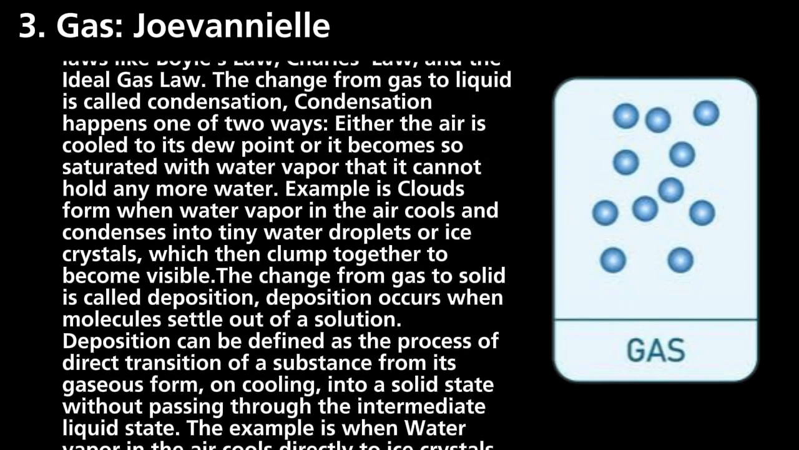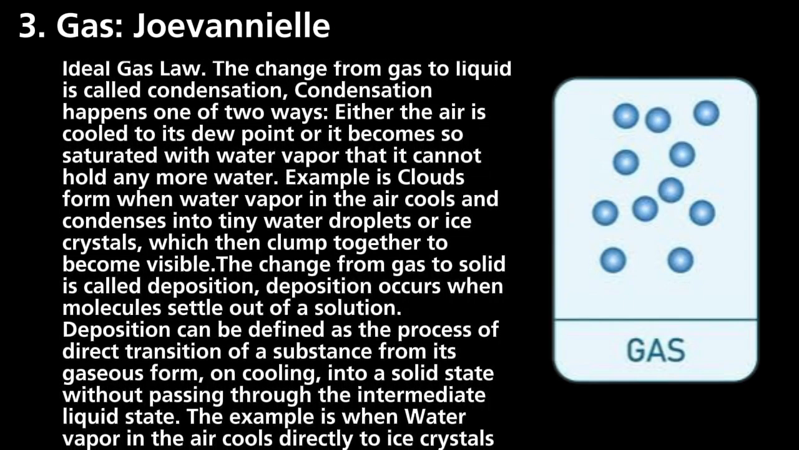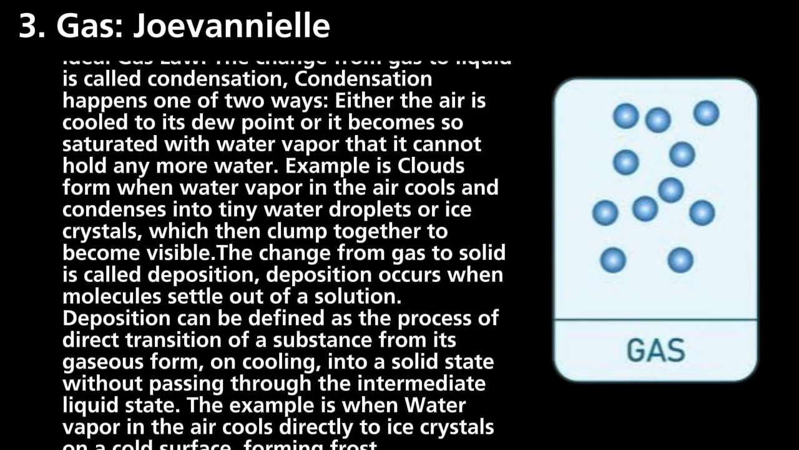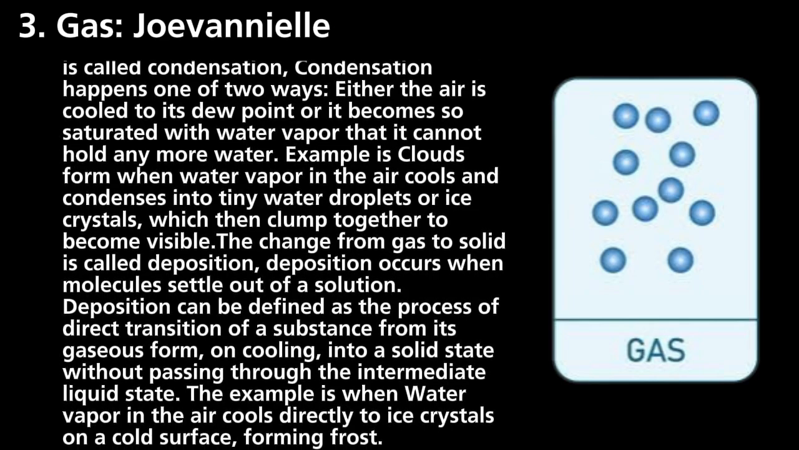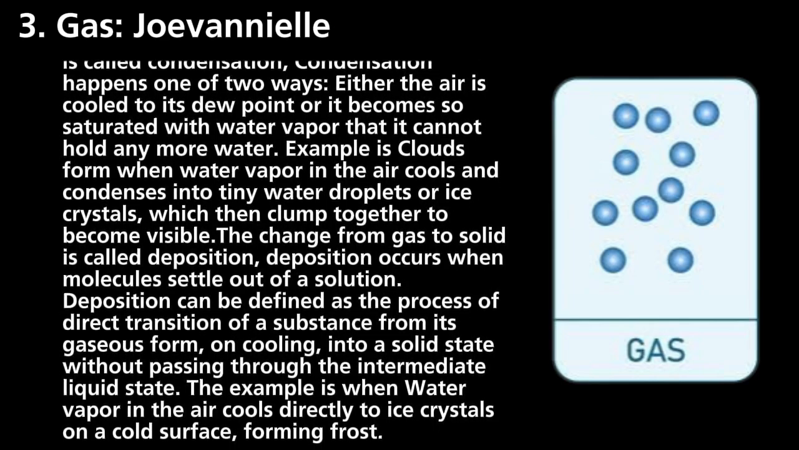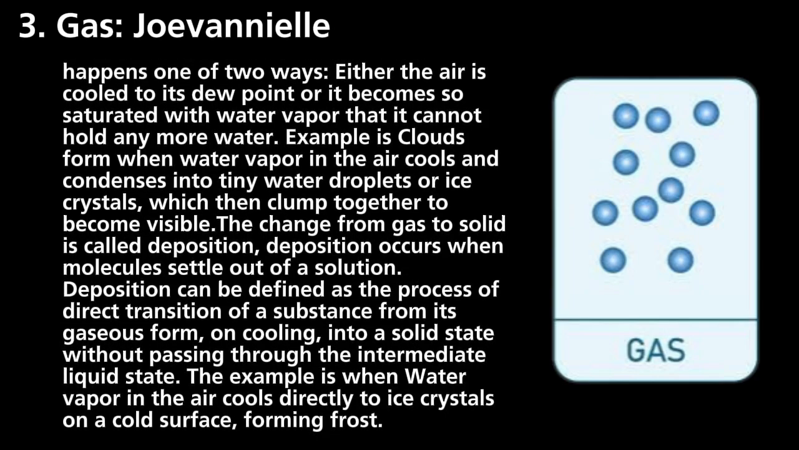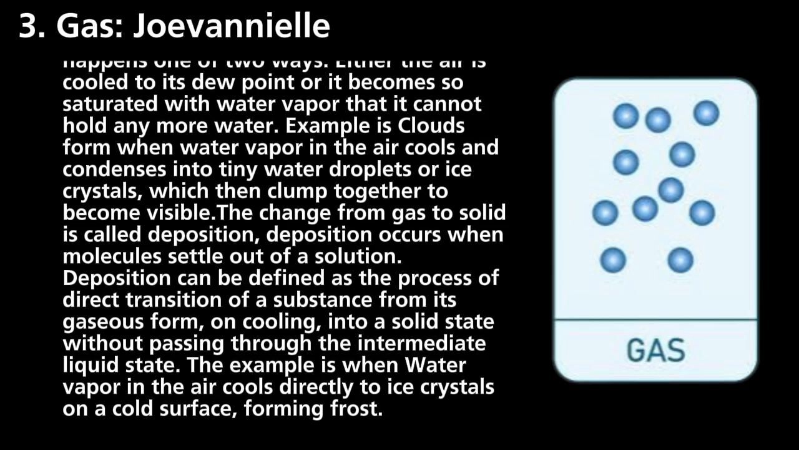The change from gas to solid is called deposition. Deposition occurs when molecules settle out of a solution. Deposition can be defined as the process of direct transition of a substance from its gaseous form on cooling into a solid state without passing through the intermediate liquid state. The example is when water vapor in the air cools directly to ice crystals on a cold surface, forming frost.